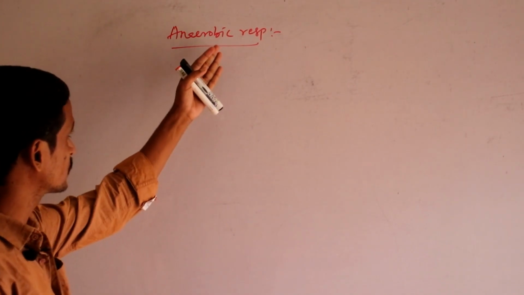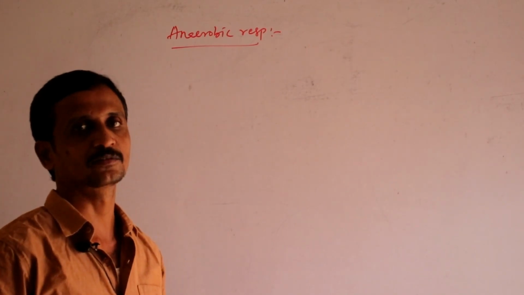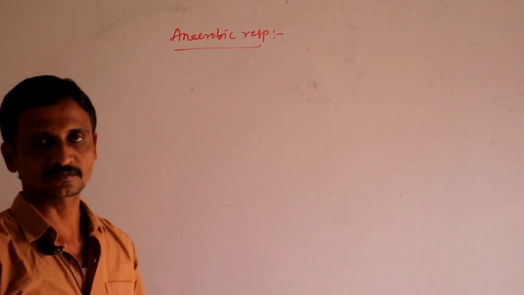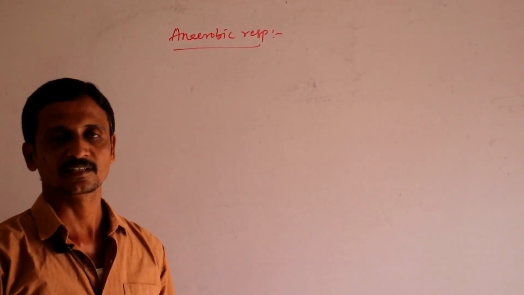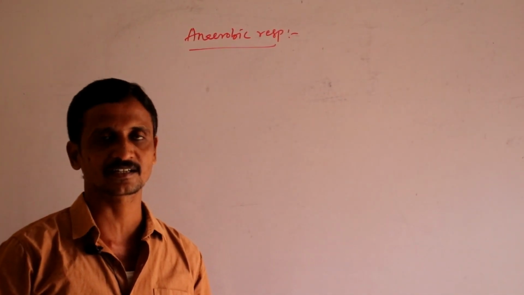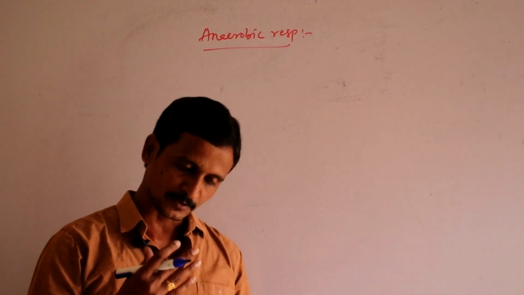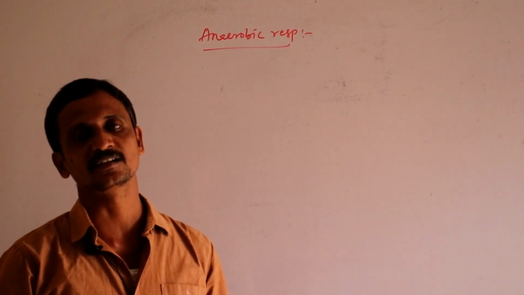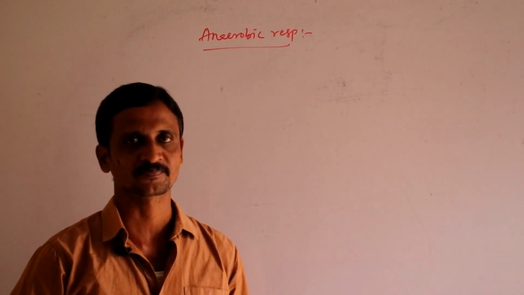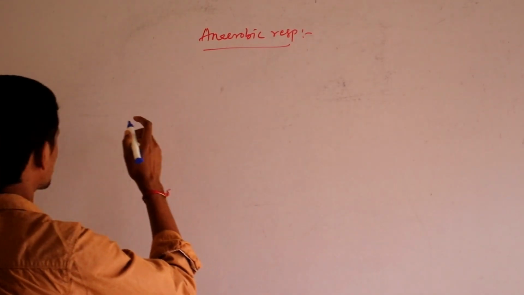Here, glucose is partially broken down and it leads to the production of ethanol and carbon dioxide in lower organisms like bacteria, yeast and plants, whereas glucose is partially oxidized and leads to the production of lactic acid in human muscle cells. Okay, so let us see what happens in anaerobic respiration.